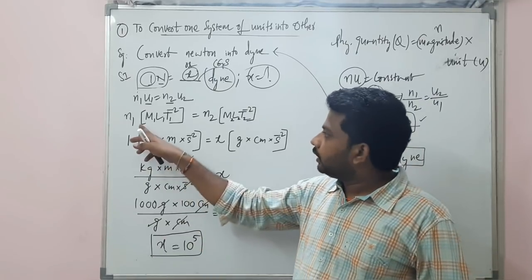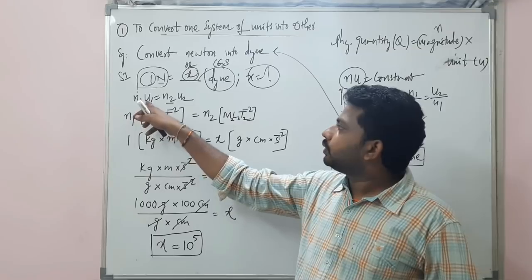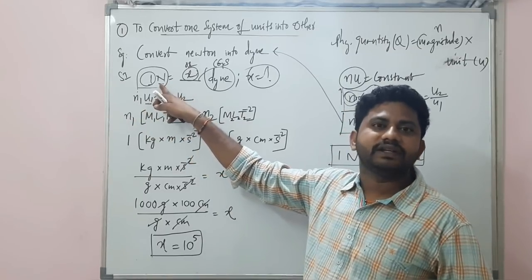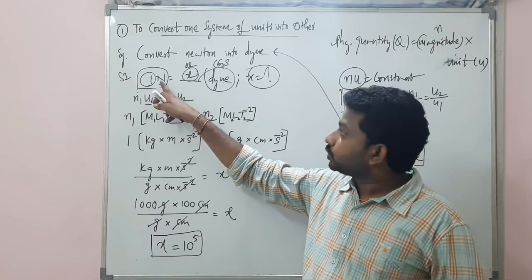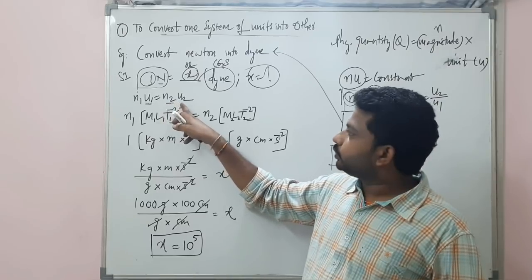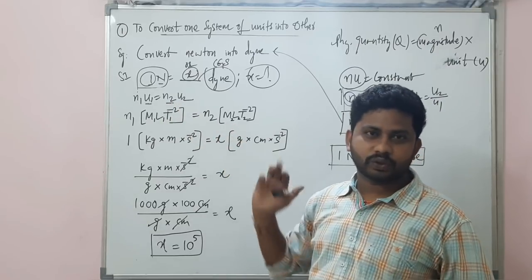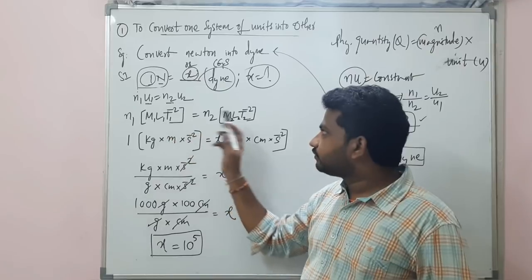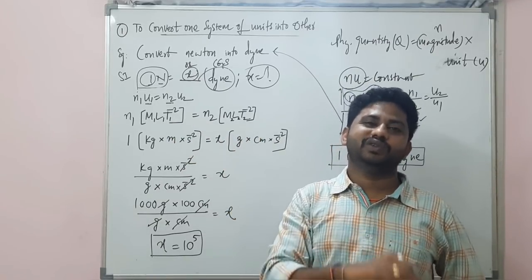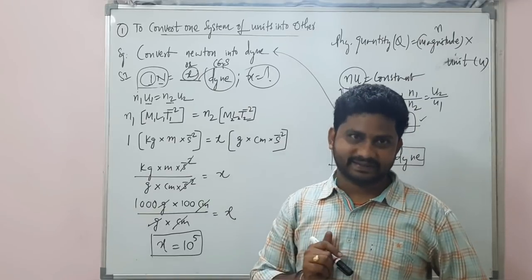Alright. N1 into unit. It is what? Force. The quantity we consider as force. So that force dimensions I wrote here. N2 into unit. Force dimensions I wrote here. Both the sides force dimensions only we need to write, because we are converting the force units from one system to another system.